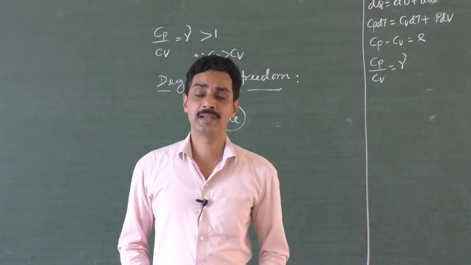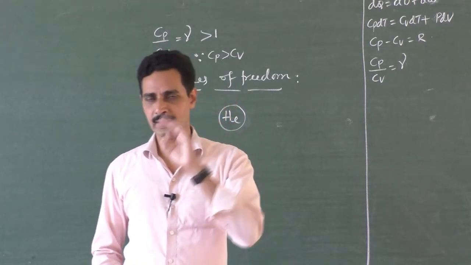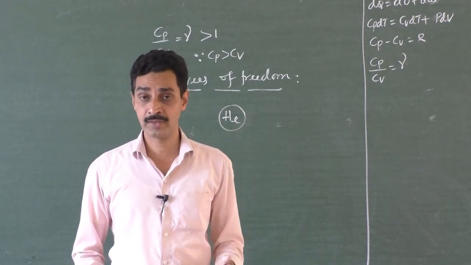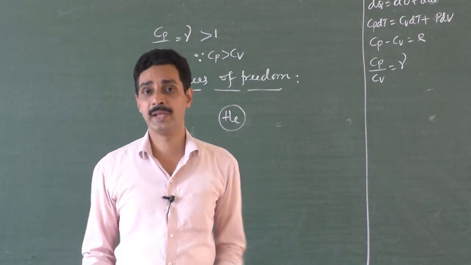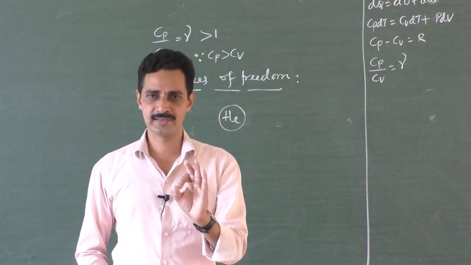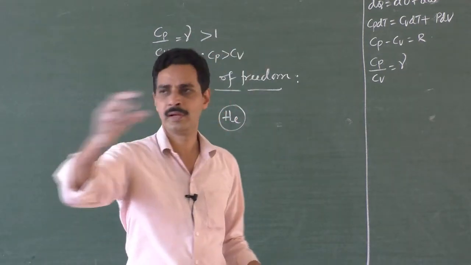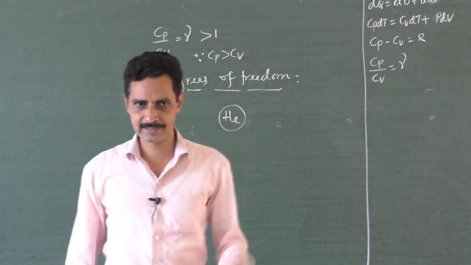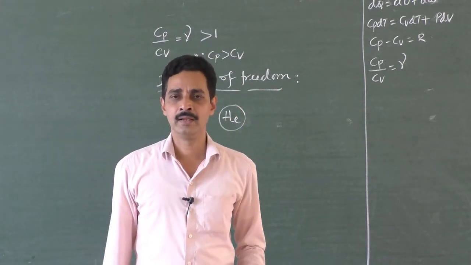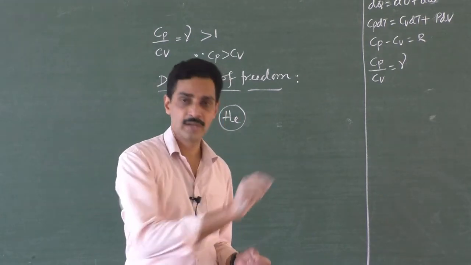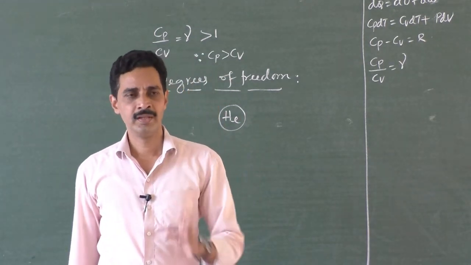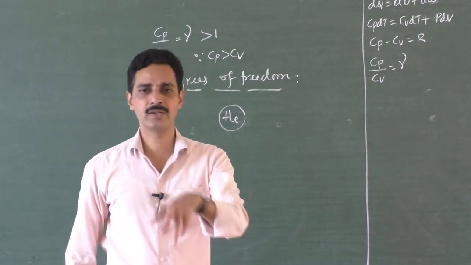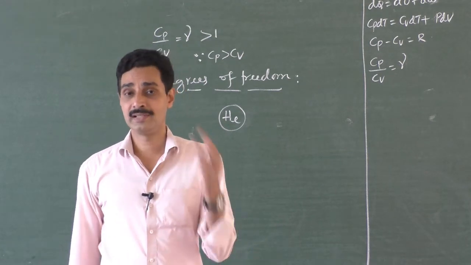But a monoatomic gas molecule has got 3 degrees of freedom. What do you mean by 3 degrees of freedom? Moving in 3 directions. Because if you want to locate the position of a gas molecule in space, we need 3 coordinates, isn't it? Suppose a gas molecule moves from one corner to another corner, or one position to another position in a chamber, in a cylinder. Then, in order to note down the position of the molecule, you need 3 coordinates: the x position, y position and z position. That's why when it moves from one point to another, the x, y, z coordinates will change. That's why we say it has got 3 degrees of freedom.